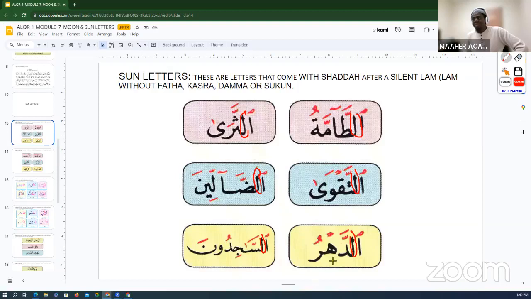So ad الساجدون الثرى الضالين, right? So two different differences you observe in the moon letters and the sun letters.